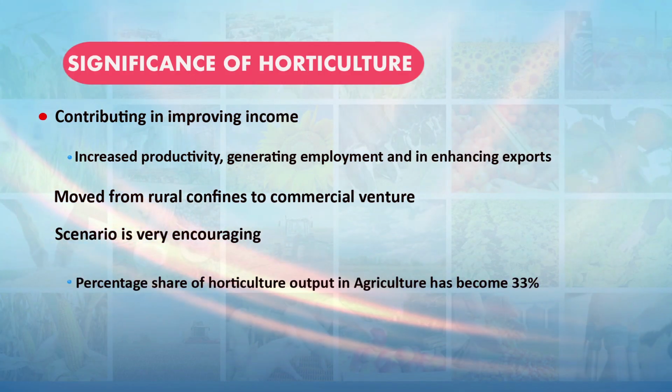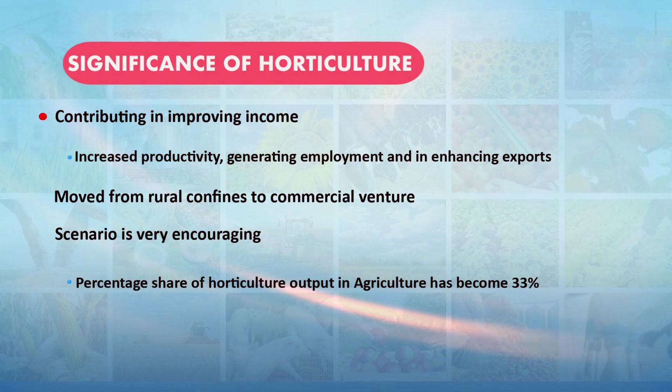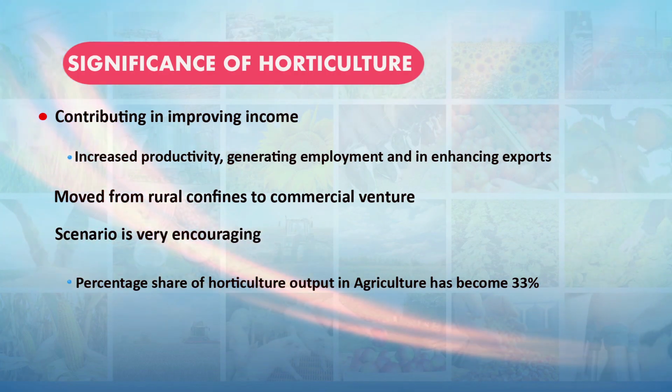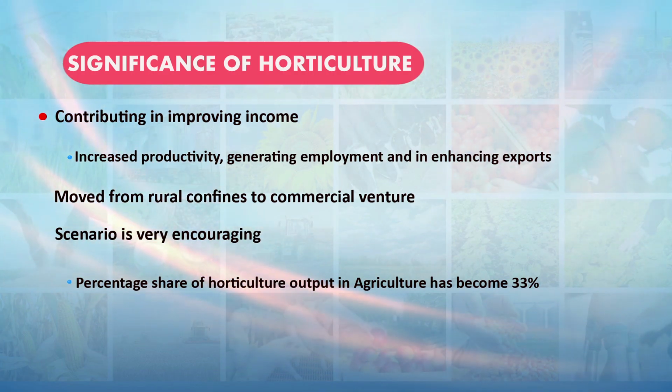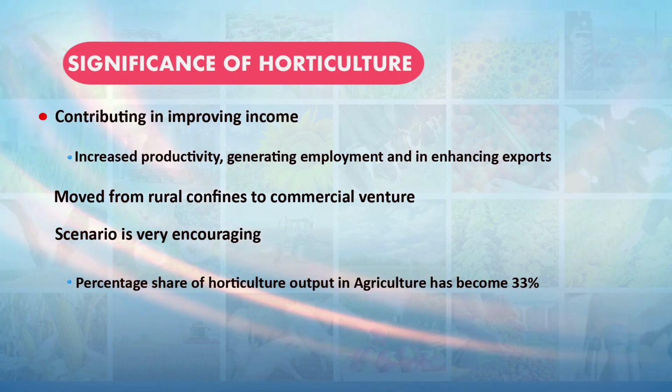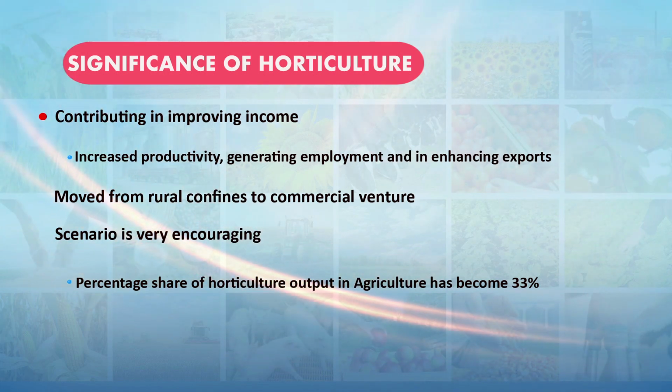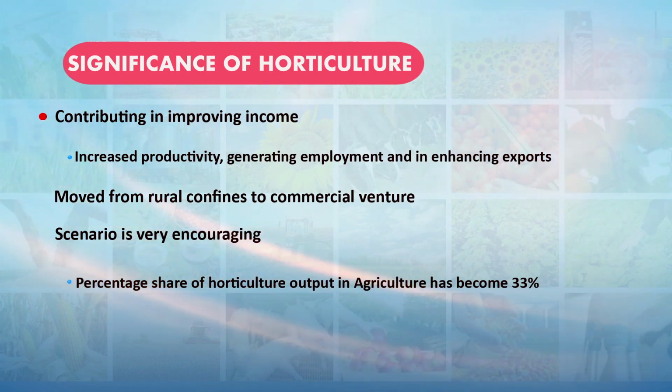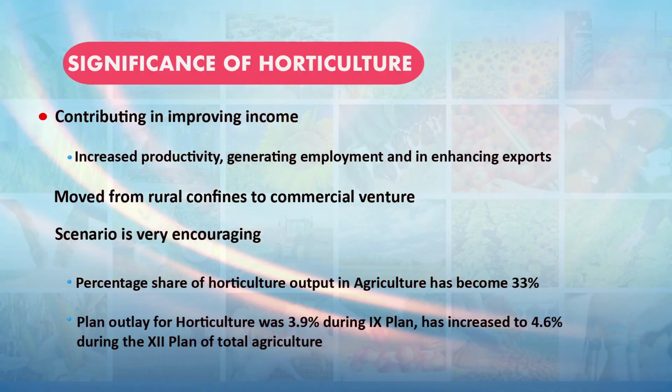The percentage share of horticulture output in agriculture has become around 33%. So, there is a 33% contribution from the horticulture sector, and the government is also focusing on its development by increasing the planned outlay.